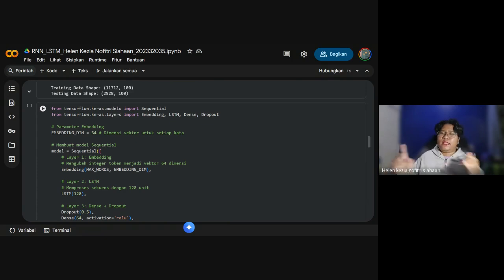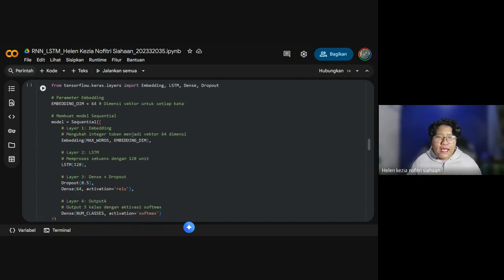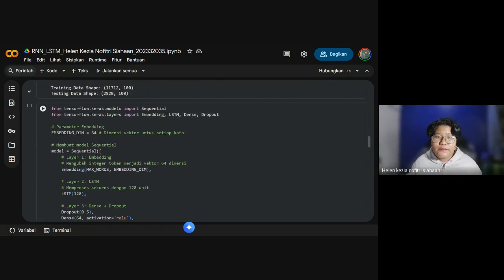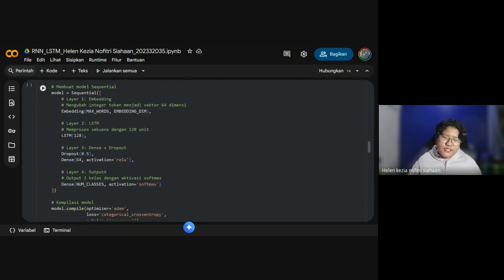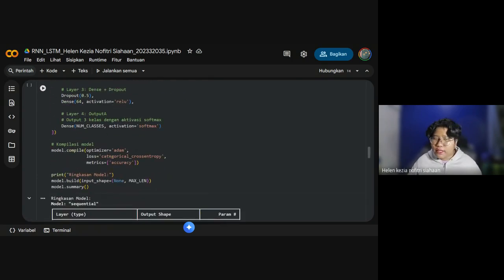So after that, we go to the center of this code, which is the model architecture using embedding, dropout and dense. For the LSTM model, I'm using the following architecture: embedding, LSTM layer, dropout layer, dense, and the output.